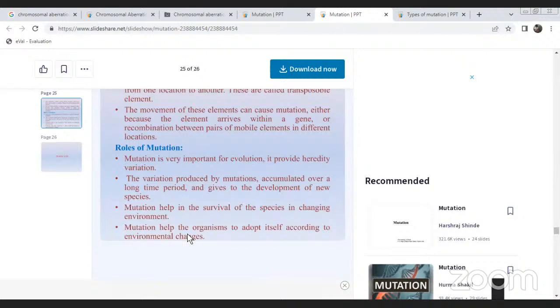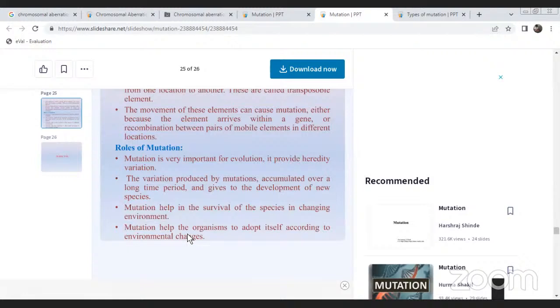UV radiation: pyrimidine dimers induce error-prone repair, SOS. Mainly GC to AT transitions, but all other types of mutation, including deletions, frameshifts, and rearrangements, occur at somewhat lower frequency. 2-aminopurine, a base analog: AT to GC and GC to AT transitions. Next, bromouracil, a base analog: GC to AT and AT to GC transitions.